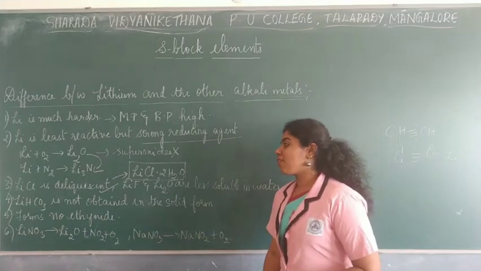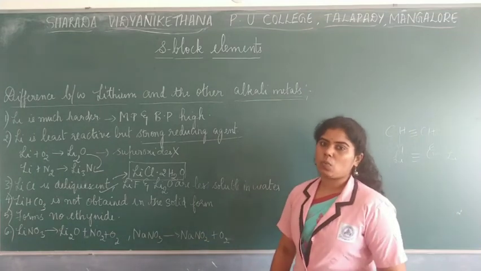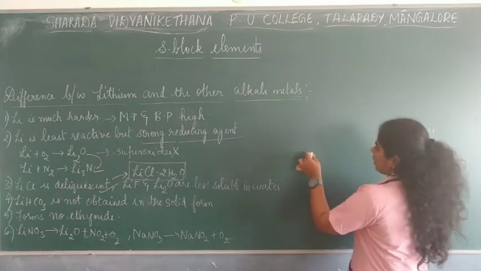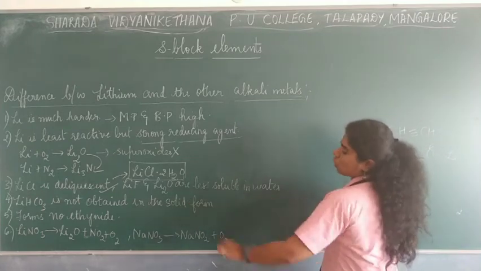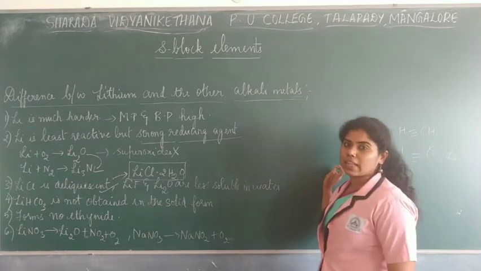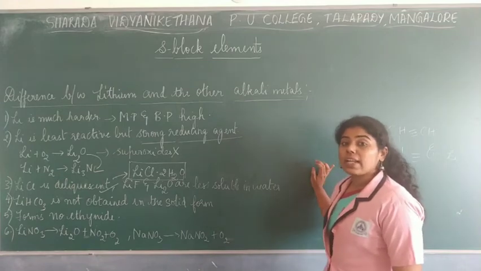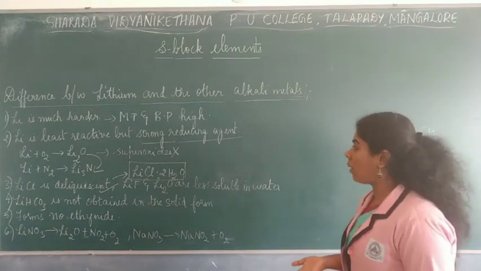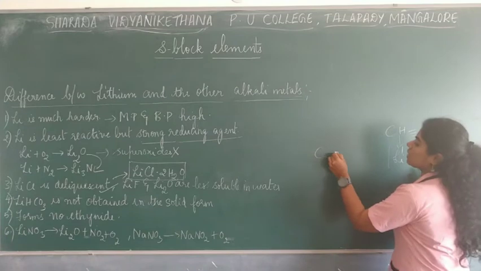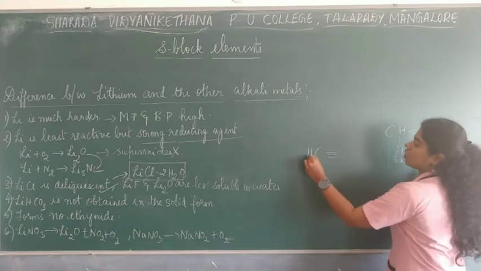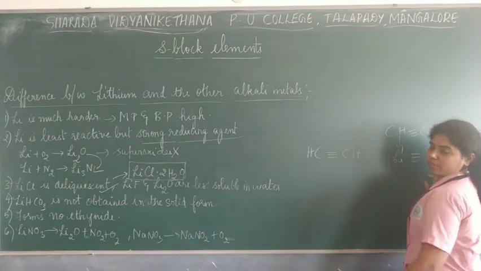And also they form no ethynyl ion. What do you mean by ethynyl ion? This is a product which is obtained when lithium reacts with ethyne. Now as you all know that ethyne is a triple bonded carbon compound, right? So ethyne is written as CH triple bond CH, right?